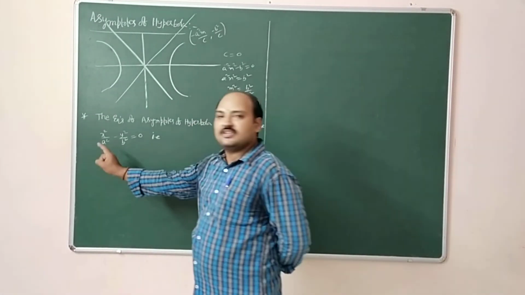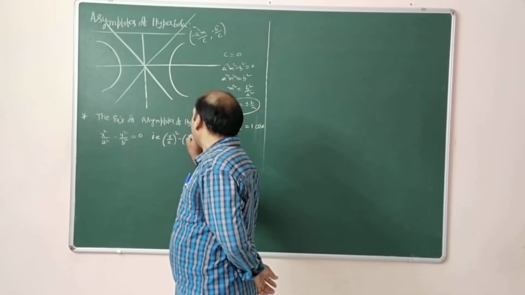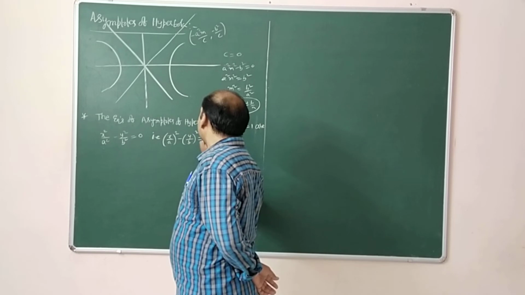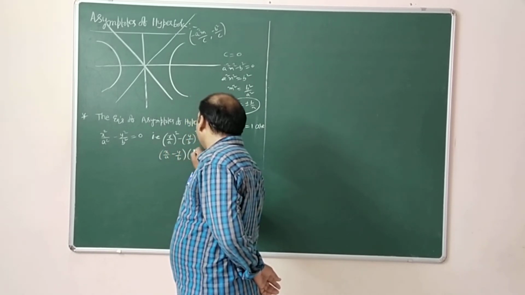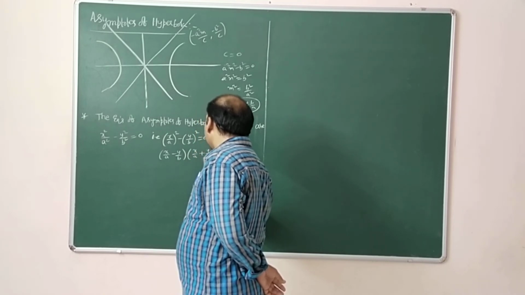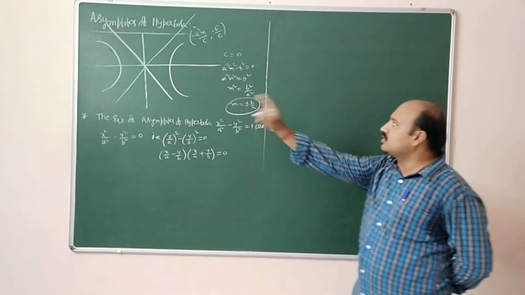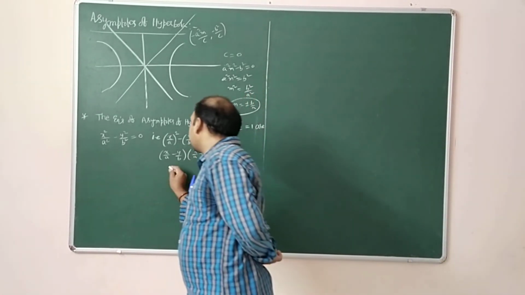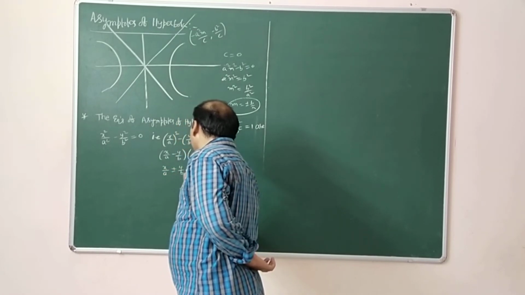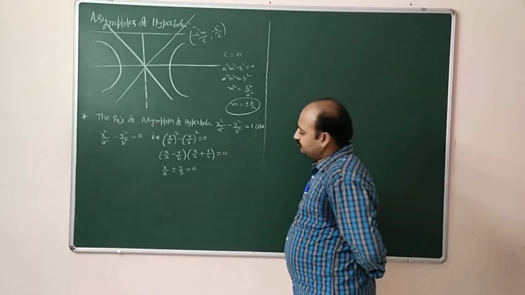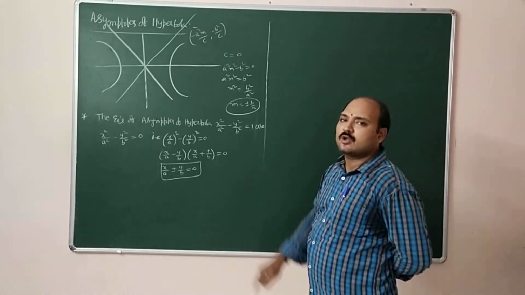So it is in the form of a square minus b square. So we can write it as x by a whole square minus y by b whole square is equal to 0. X by a minus y by b into x by a plus y by b is equal to 0. So these two lines are called the asymptotes of the hyperbola. We can write the combined equation as x by a plus or minus y by b equal to 0. Even if you want to write generally, you will get plus or minus b by a. See how?